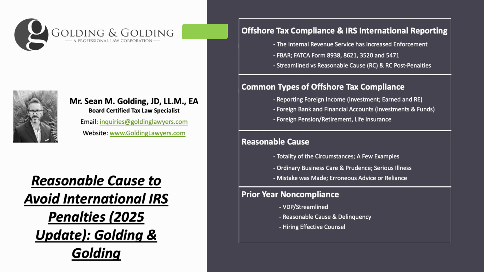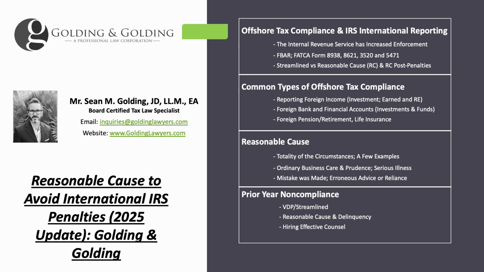Some facts are important. Do they file taxes every year if they're supposed to? Do they pay taxes every year? How many times have they had to file this form in the past? Had they not filed it several times? Did they just miss one time? You look at all these facts and then you put it all together, because you want to present it to the IRS and persuade them to not issue a penalty, or if they've issued the penalty, to offer penalty relief.